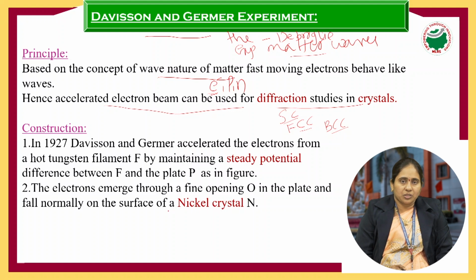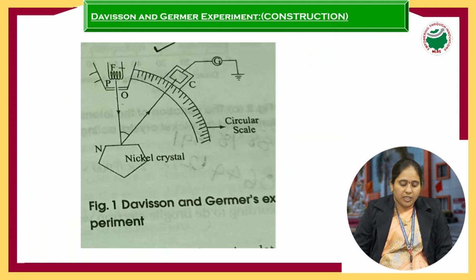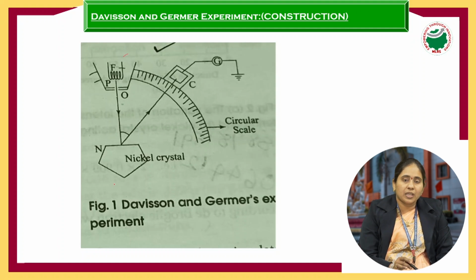So next one, construction. What components are required for the construction to prove the wave behavior of matter? That is filament F, plate P, nickel crystal Ni, collector C, galvanometer G, and circular scale. The filament is made up of tungsten material.